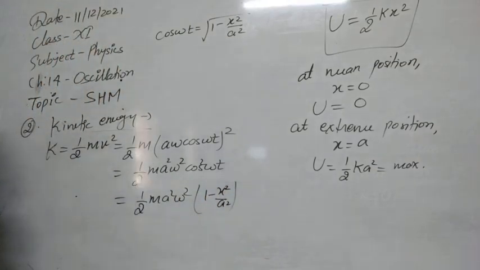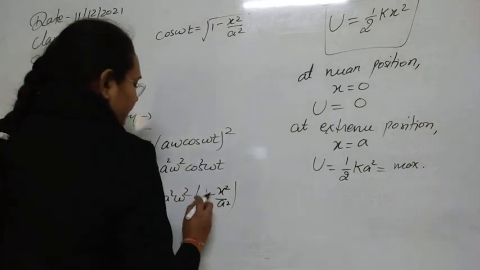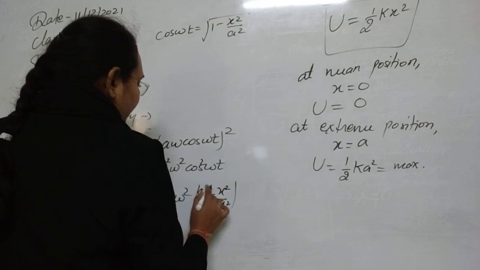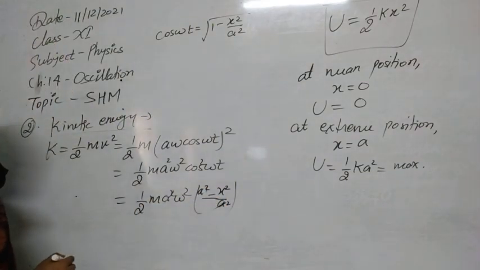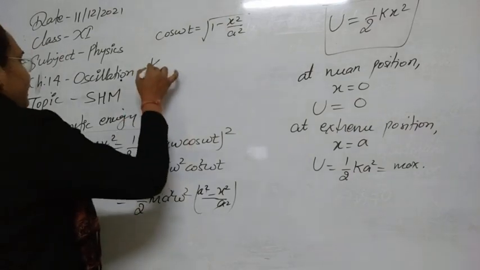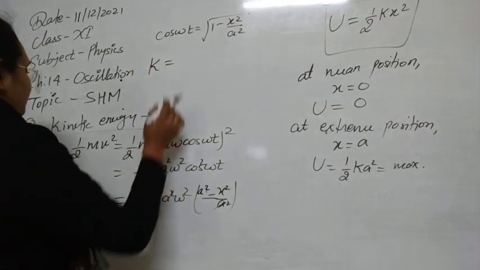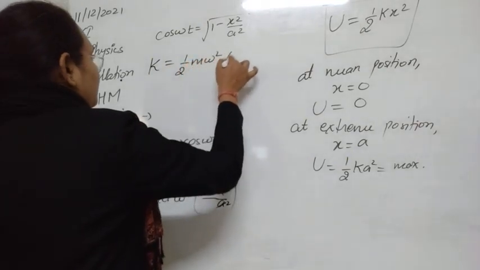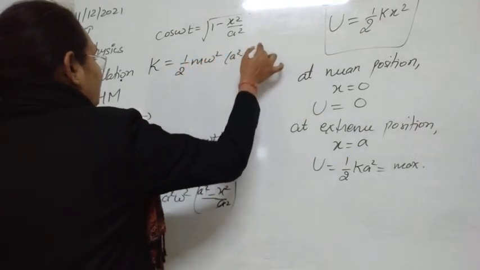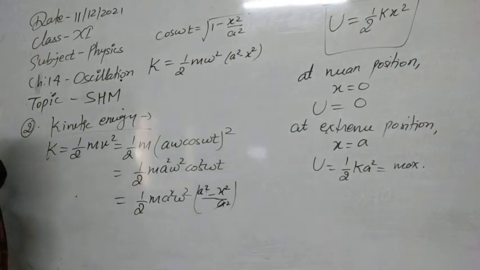If we solve this whole equation, taking the LCM, this will be a square, and then this a square will cancel out from here. So the final value of the kinetic energy that I can write here is half of m omega square into a square minus x square.